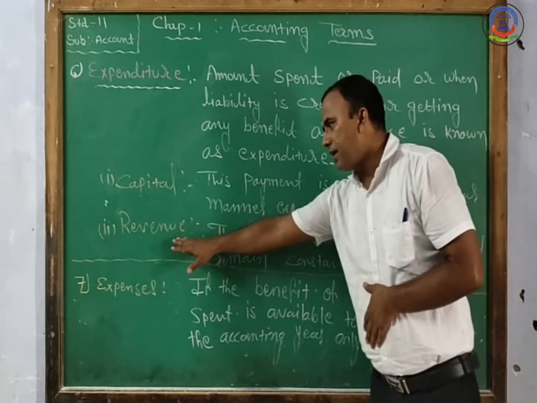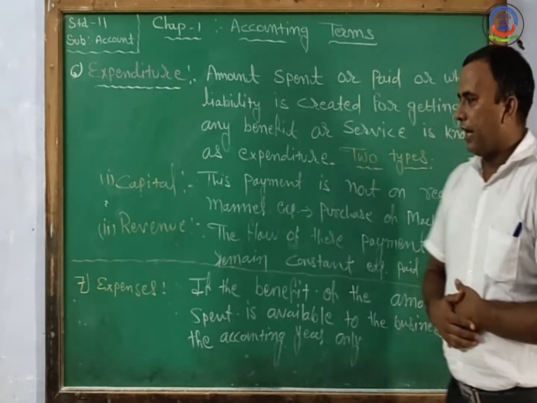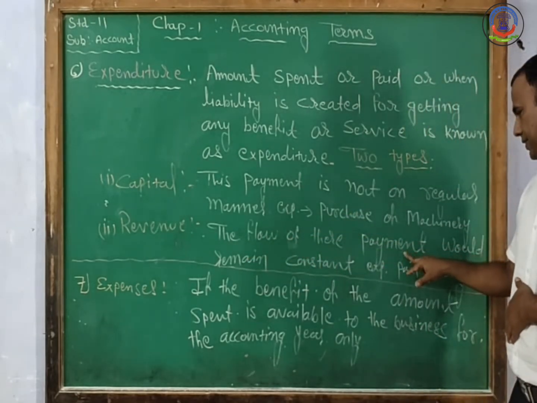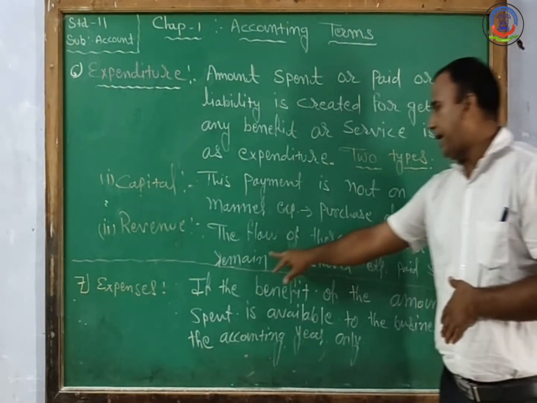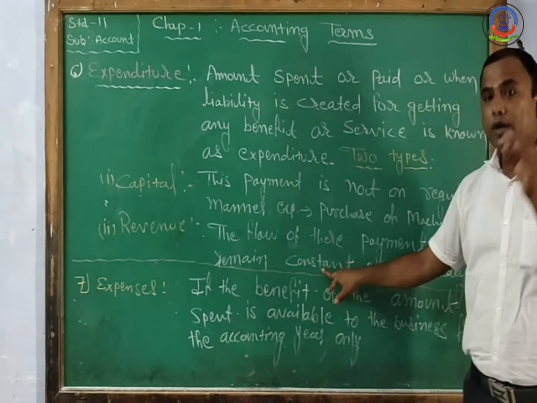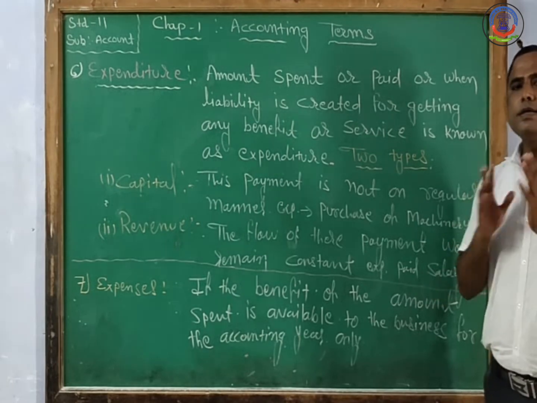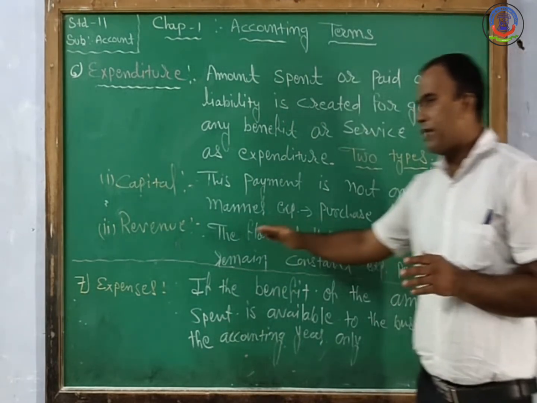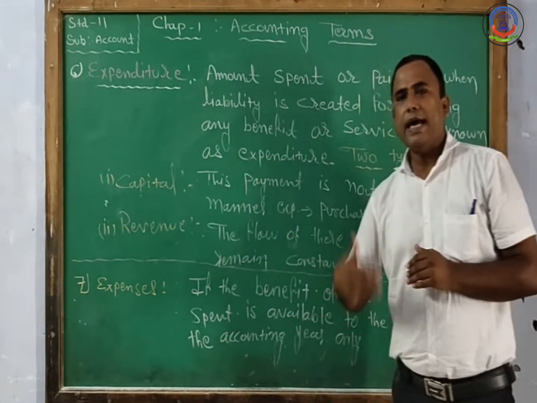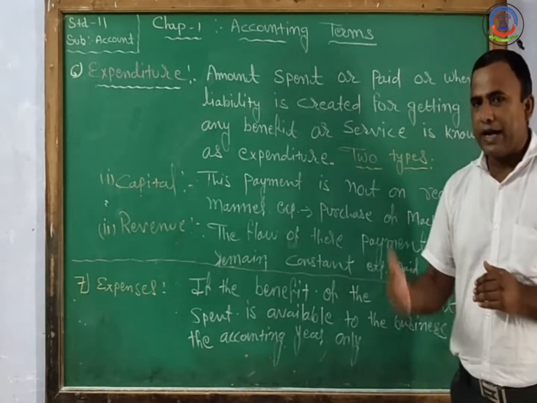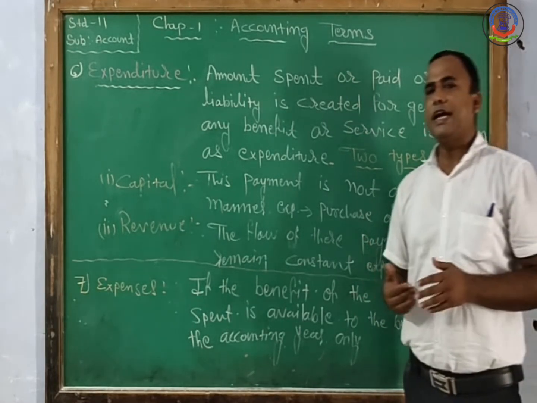Next one is revenue expenditure. Revenue expenditure means the flow of payment remains constant or regular, like paying salary. Such an expense the business has to pay in a regular, constant manner.